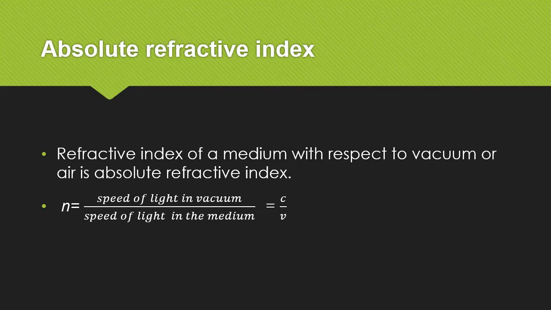Absolute refractive index. Refractive index of a medium with respect to vacuum or air is absolute refractive index. Absolute refractive index is equal to speed of light in vacuum upon speed of light in the medium. That is equal to c upon v.